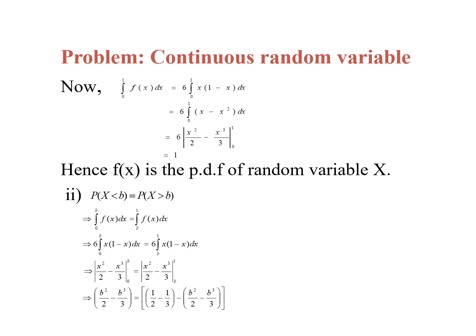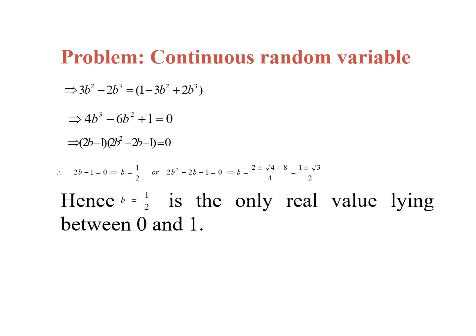That is upper limit b square by 2 minus b cube by 3 minus lower limit, which is 0, equal to the upper limit is 1, so 1 square divided by 2 minus 1 cube by 3, minus the lower limit b square by 2 minus b cube by 3. Here 3b square minus 2b cube is equal to 1 minus 3b square plus 2b cube. We simplify this equation, and we can get 4b cube minus 6b square plus 1 equal to 0.